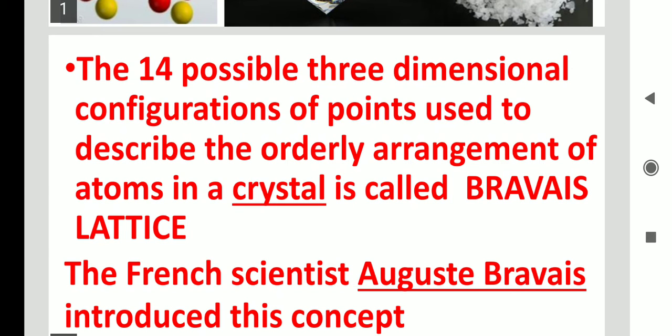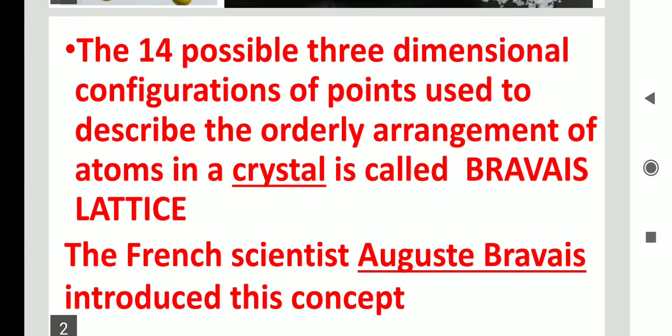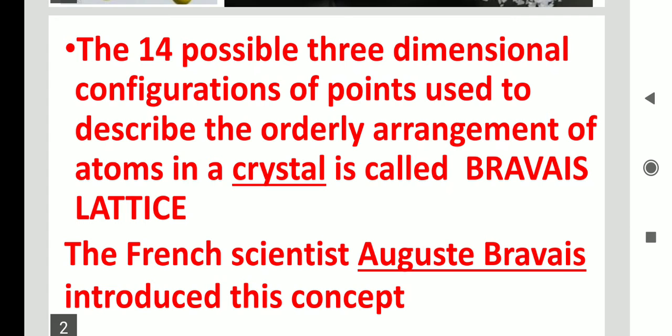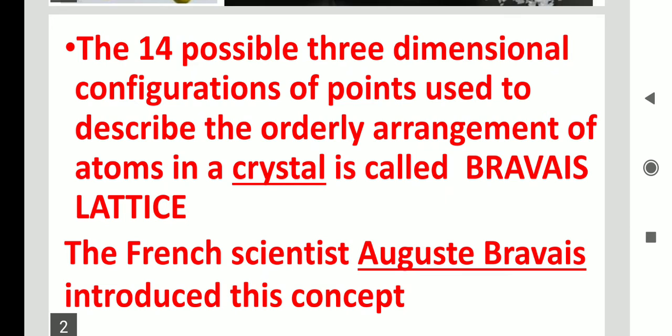So, the scientist name for the Bravais lattice is what? French scientist Auguste Bravais introduced this concept, hence the three-dimensional structures are called Bravais lattices. How many Bravais lattices? There are 14 Bravais lattices. The 14 Bravais lattices come from seven crystal systems. Seven crystal systems are classified into 14 three-dimensional structures. This concept was introduced by Bravais, so it is called Bravais lattices.